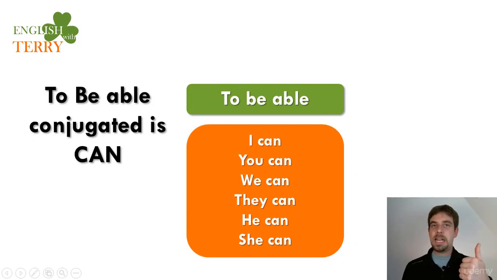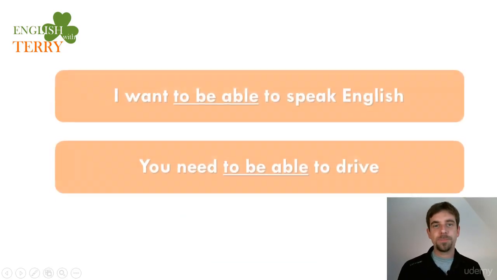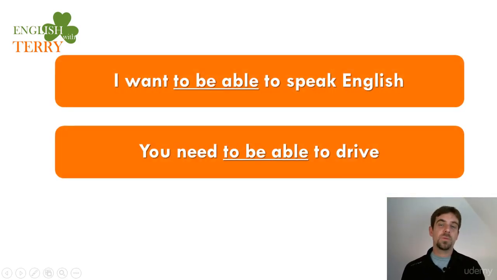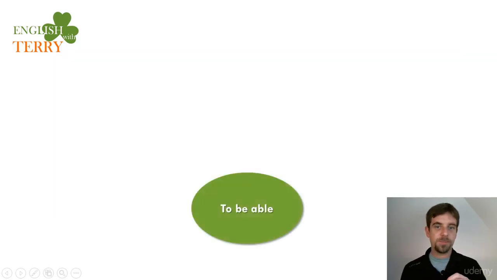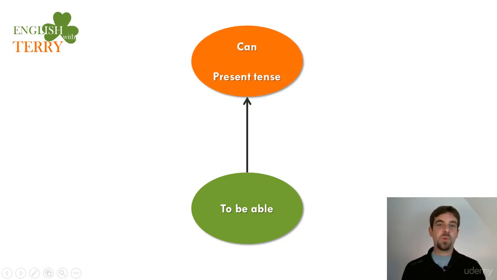Now, if you look at he and she, you will see there is no S. So there's no he cans or she cans, but he can, she can. This is the weird part. In a sentence, we use I want to be able to speak English, or you need to be able to drive. So we cannot put to can in a sentence, but it's to be able. This is the difference. So if to be able is our infinitive, in the present tense, now we have can.